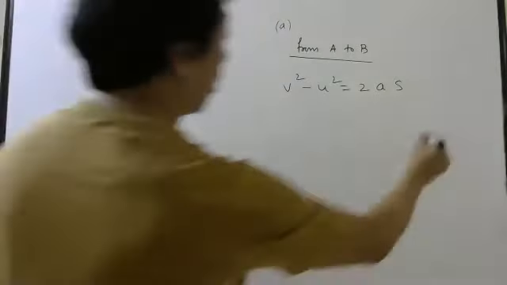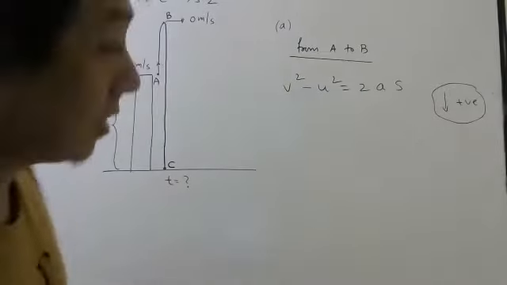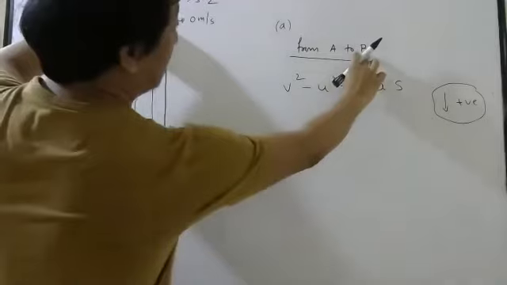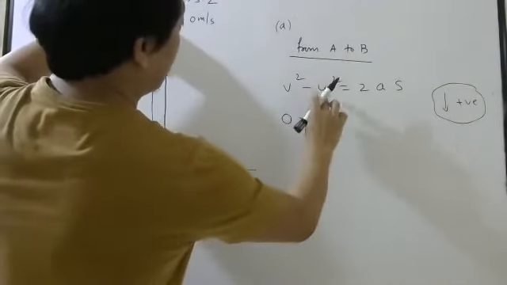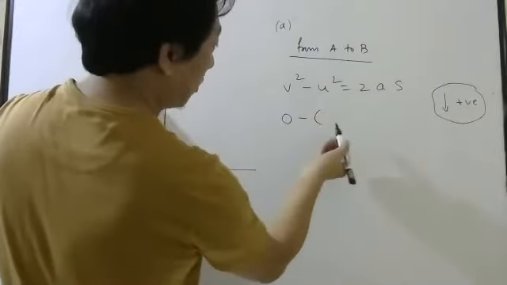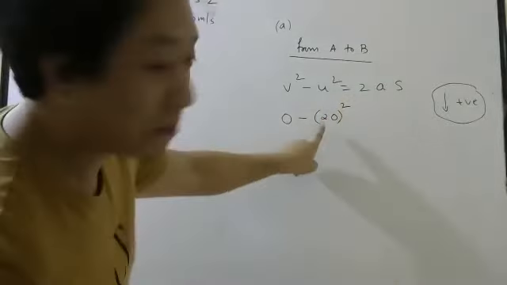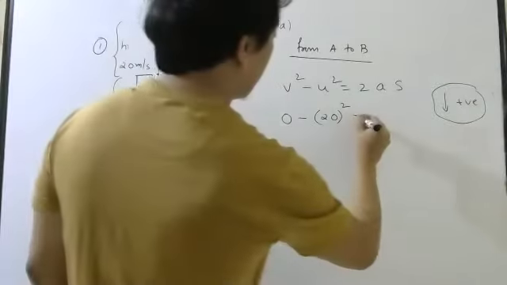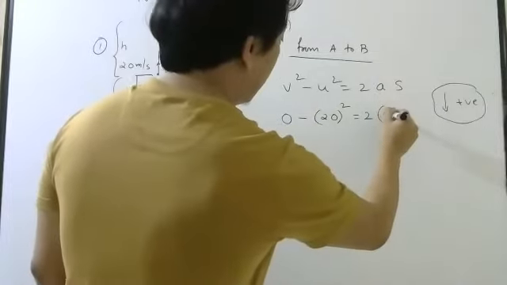Again, I will take downward positive like all my problems. So final velocity is how much here? B is my final point, so final velocity at B is 0. Initial velocity at A is 20. If you write minus 20, it doesn't matter because it is squared, so it will become plus. Acceleration due to gravity is downwards, 10 I will write.